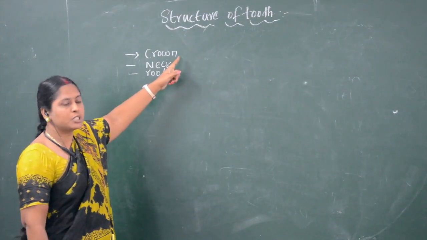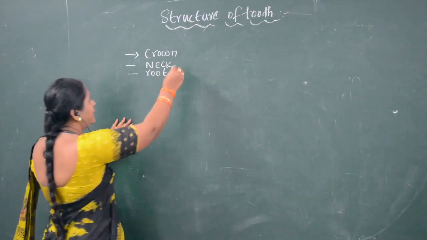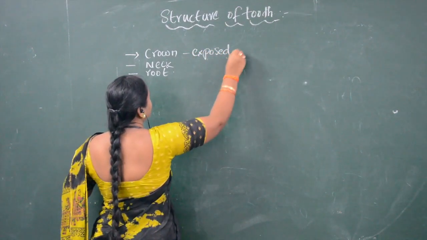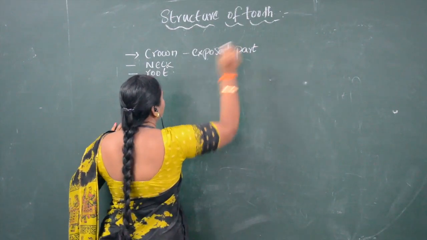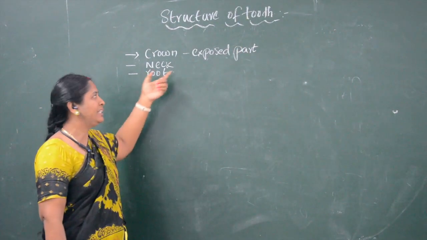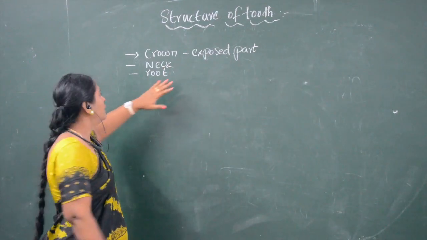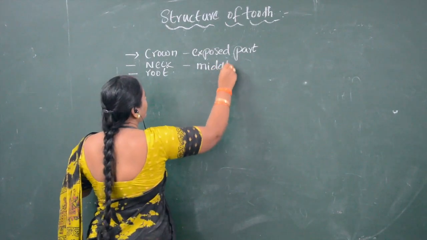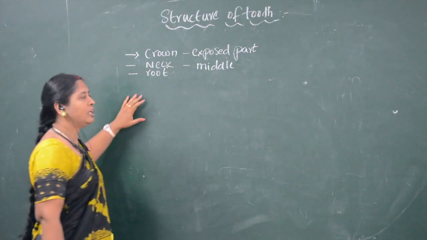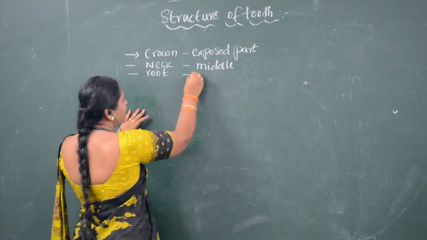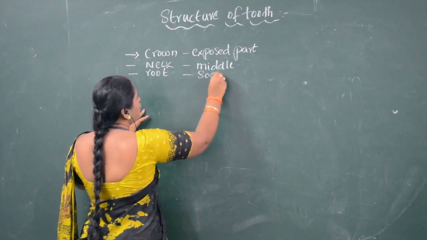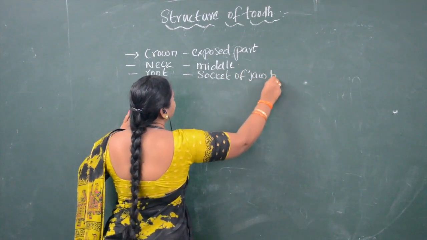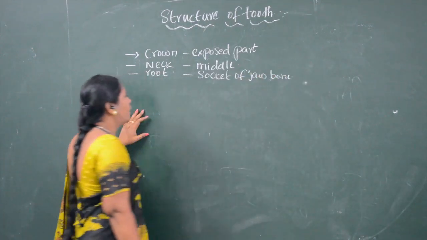The outermost part, the exposed part of the tooth, is called the crown. The middle part of the tooth is called the neck. The inner part, which is present in the socket of the jawbone, is called the root.